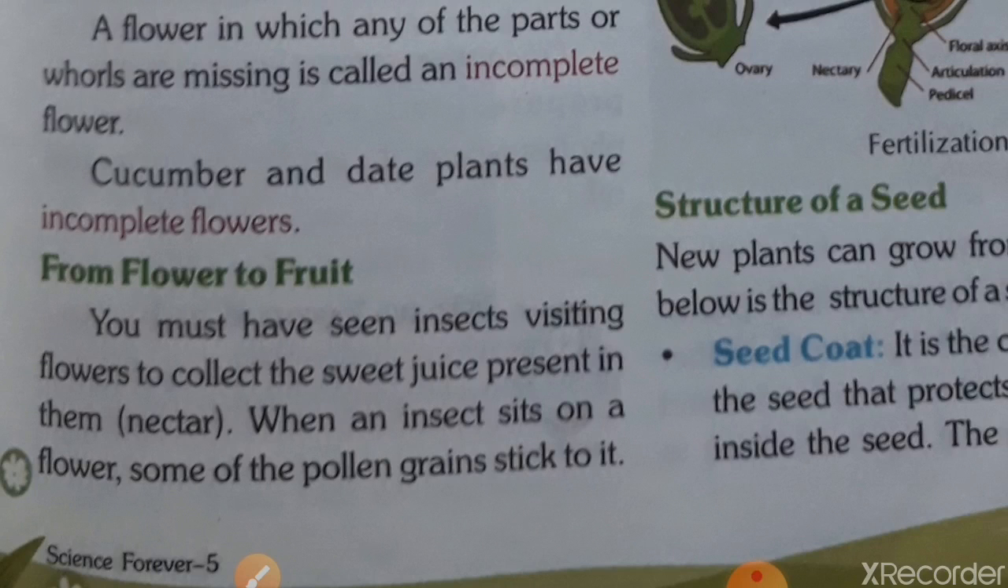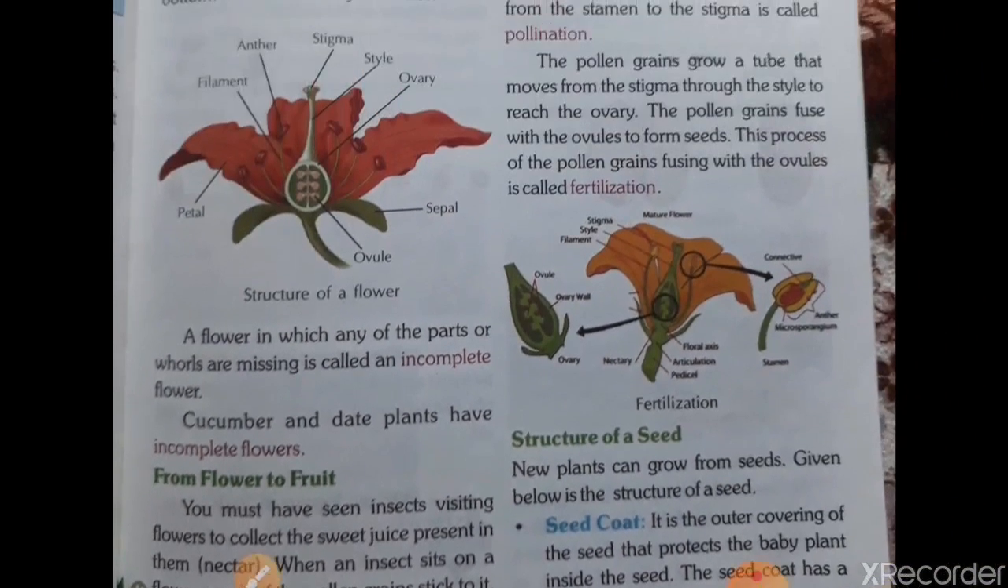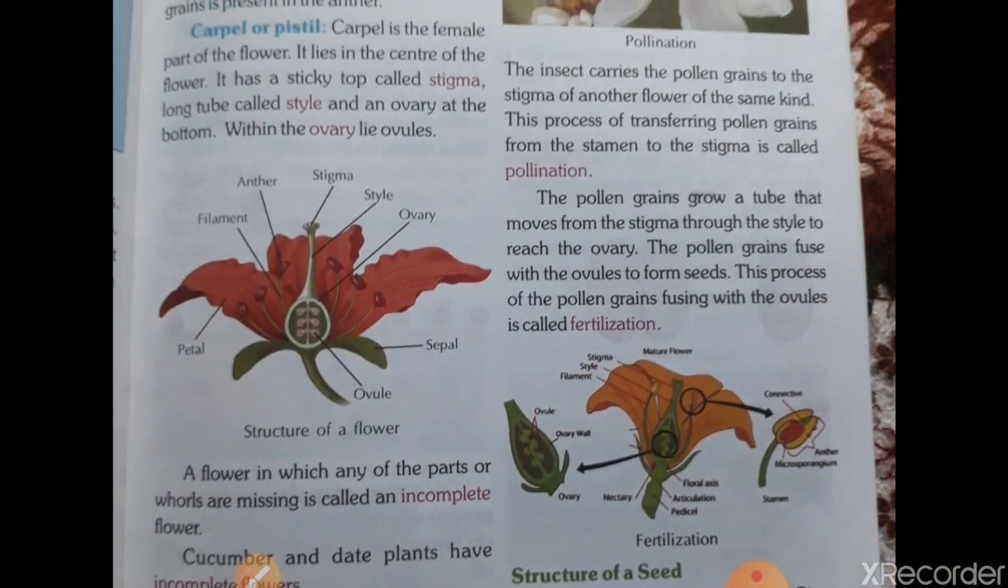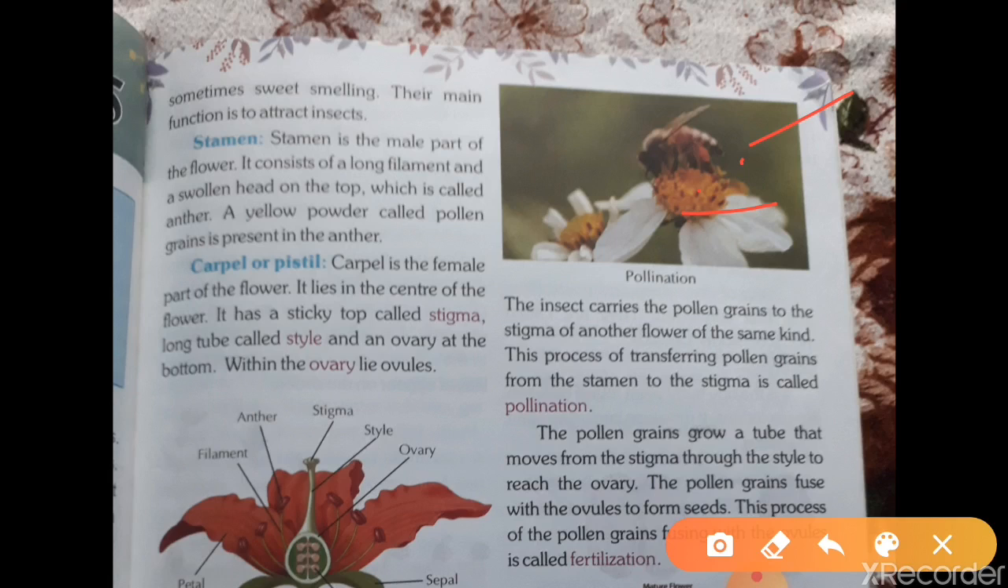How does a flower become a fruit? You must have seen insects visiting flowers to collect the sweet juice present in them. That juice is called nectar. Okay. When an insect sits on a flower, some of the pollen grains stick to it. जब कोई भी फ्लावर पे इंसेक्ट बैठता है तो उसके ऊपर pollen grains stick हो जाते हैं. And here you can see in this diagram, in this way, a honeybee is sitting on this flower, then some pollen grains will stick on its body.